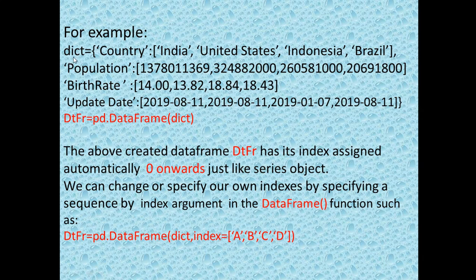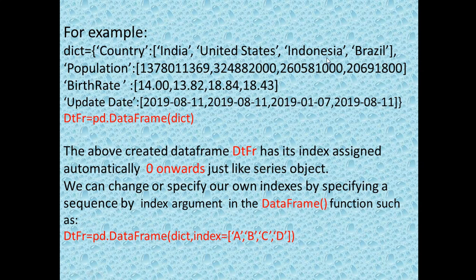is dict. Once again, the dictionary contains key value pairs. So the keys are country, population, birth rate and update date, and the values are India, United States, Indonesia and Brazil. These values are the values of which key? These values are the values for the country key. Population is the name of the key, and these are the values. Birth rate is the key, these are the different values, and update date is the key, and these are the different values.